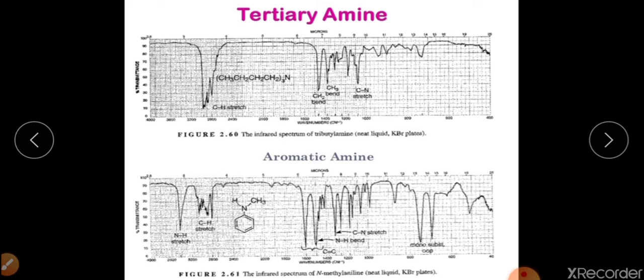Now we will compare these primary, secondary and tertiary amines with aromatic amines. In aromatic amines, you can clearly see this is the nitrogen-hydrogen stretching vibration, so it appears at this particular frequency. This is for carbon-hydrogen stretching vibration, because sp3 hybridized carbon is here and the carbon-hydrogen stretching will appear here. And this particular peak will tell you about the carbon double bond carbon skeleton, meaning it tells you about the aromatic compound, that the molecule contains a benzene ring.